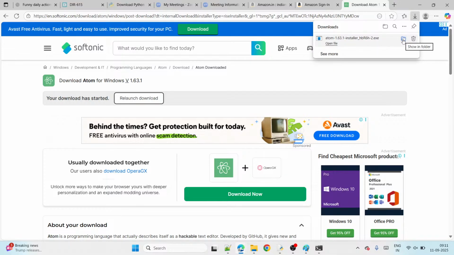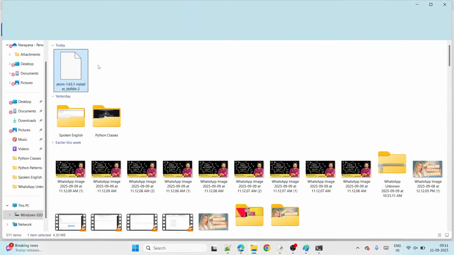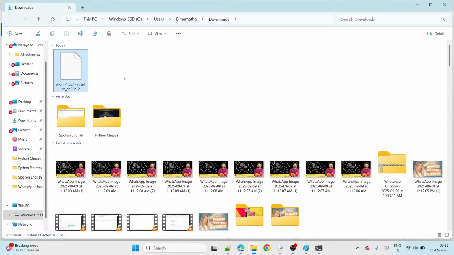Okay, now Atom is downloaded, and now we have to install. Now how to install? Let me double click here. All of you guys, everybody following me, right?